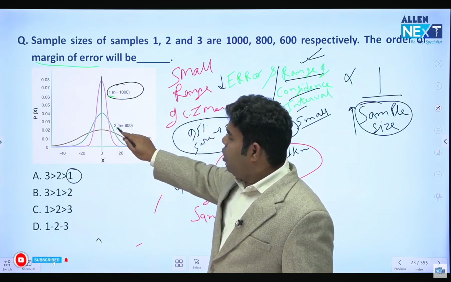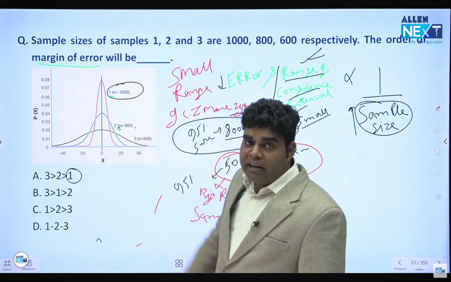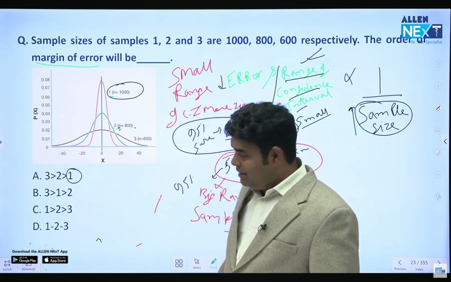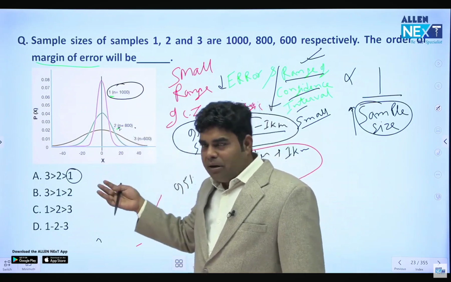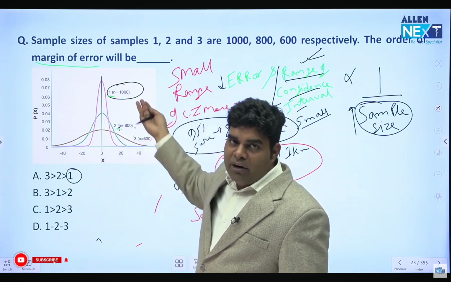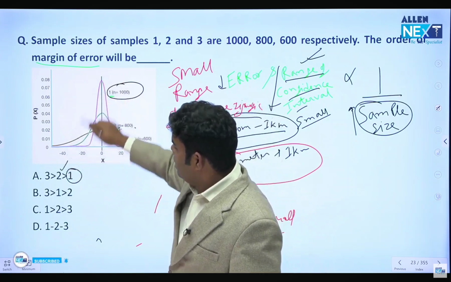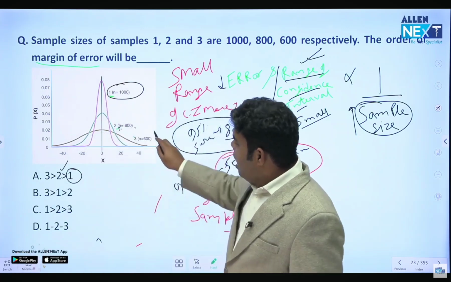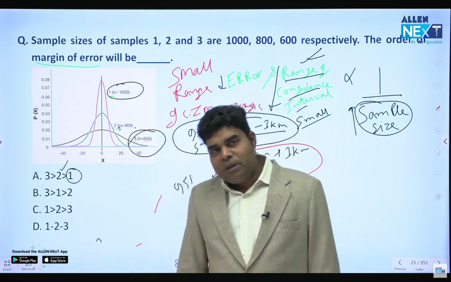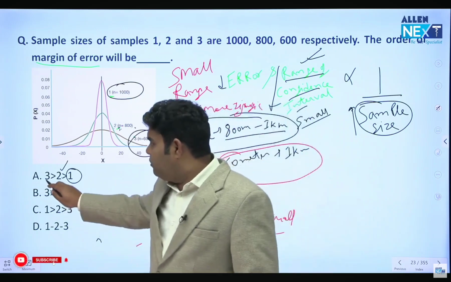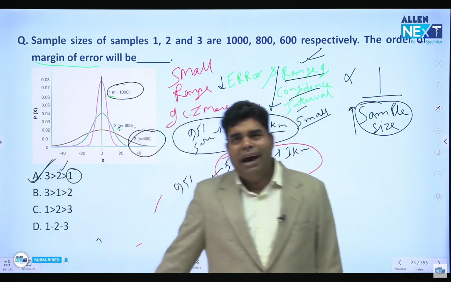In the case of curve 2, sample size is 800. So because the sample size is 800, that's why the mistake is there. The mistake is more than in 1. So with more mistakes, the margin of error will be more in 2. And the margin of error will be maximum in 3. If the sample size is less, the margin of error will be more. Okay, and it's a very simple thing.